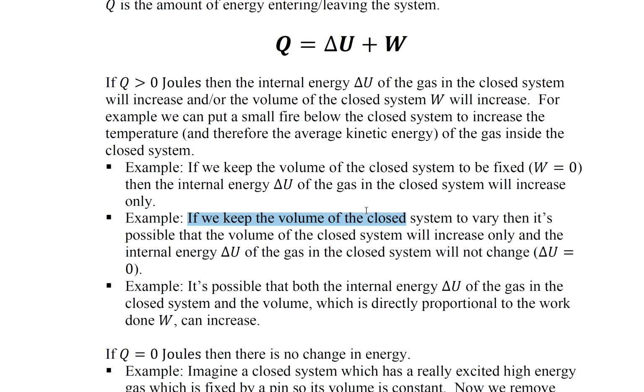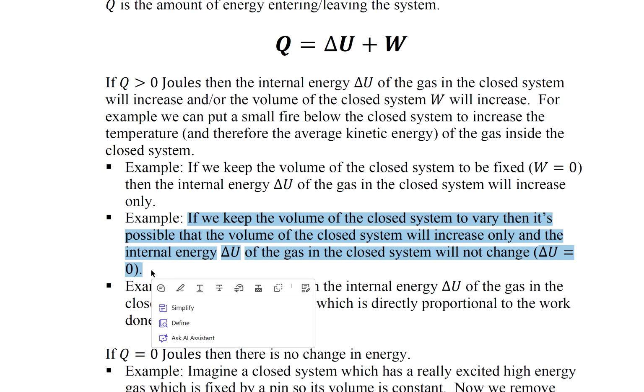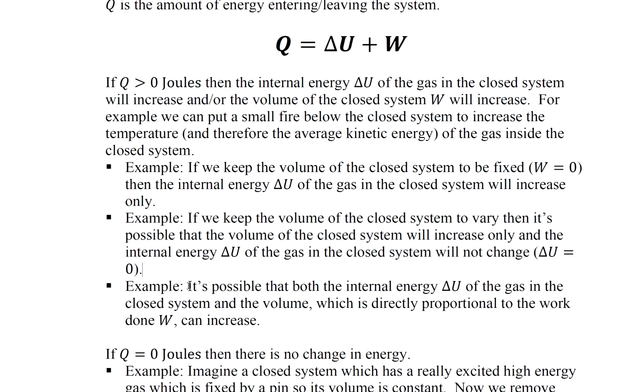If we let the volume of the closed system vary, then it's possible that the volume of the closed system will increase only and the internal energy delta U of the gas will not change. And then it's possible that both the internal energy of the gas and the volume can increase. So if Q gets bigger, then both delta U and W could get bigger, or just one of them, while the other one remains zero.